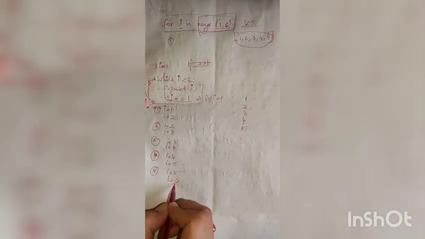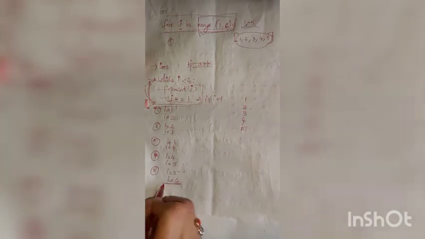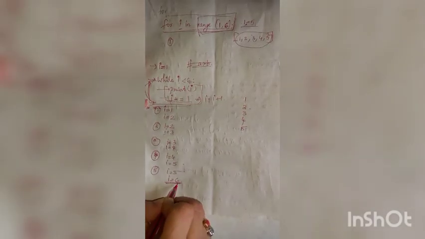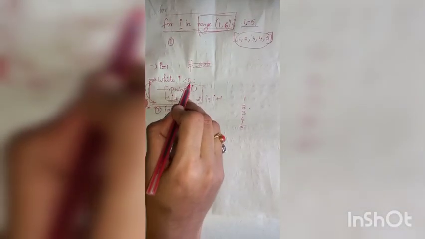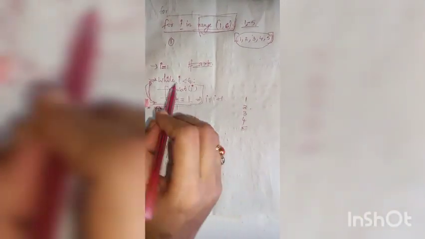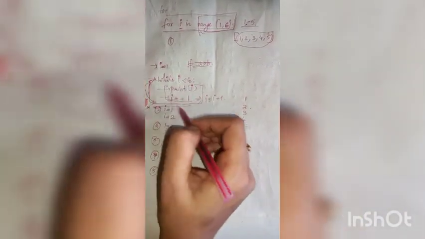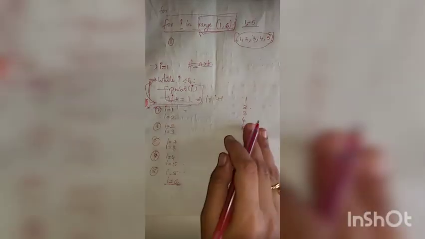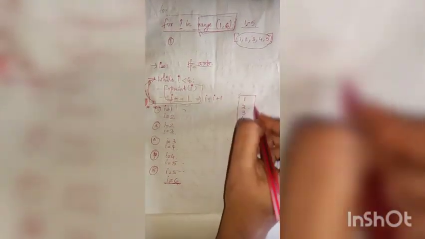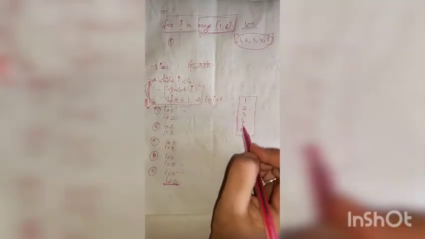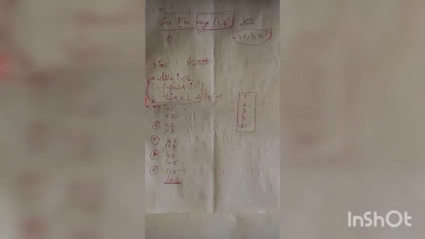So here the condition becomes false, that is I equal to 6, that is 6 less than 6 is false. So the condition is false, so it will not enter the loop and iteration will stop and the output will be 1, 2, 3, 4, 5 in the same line.